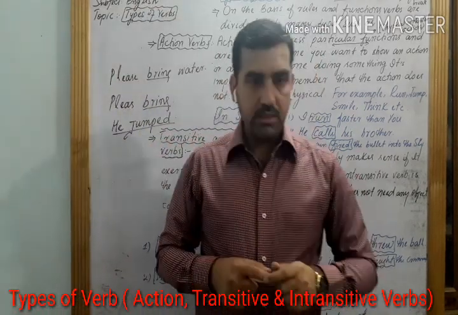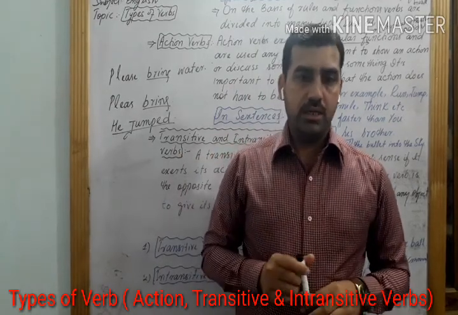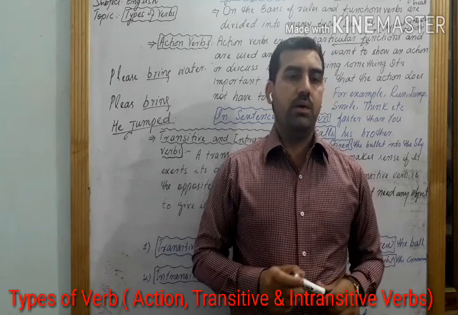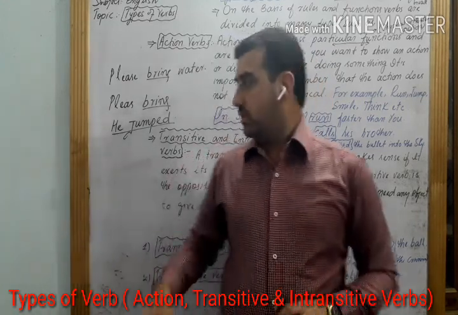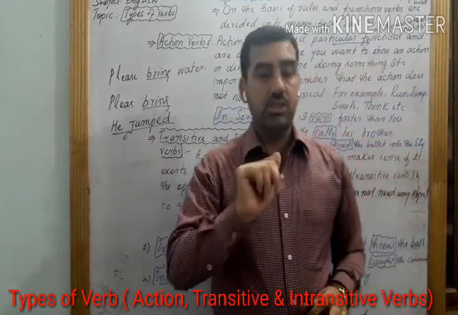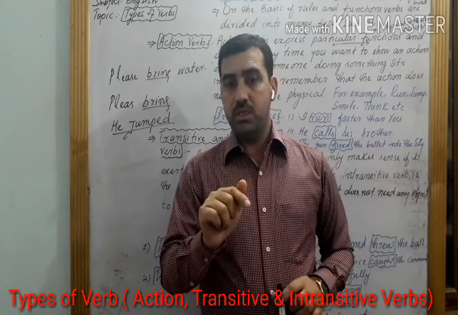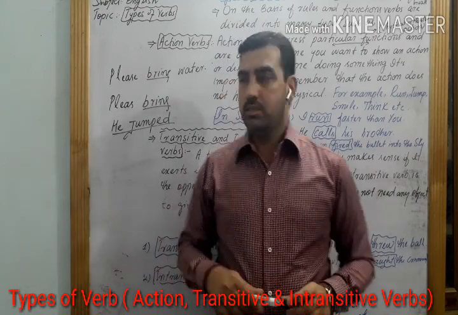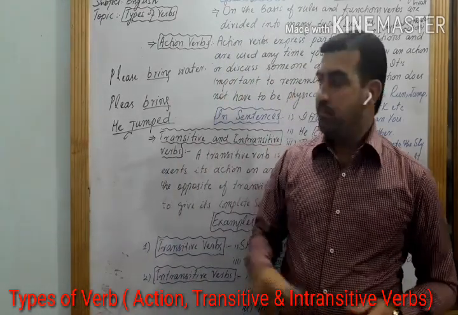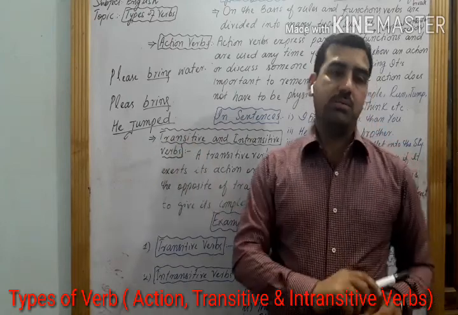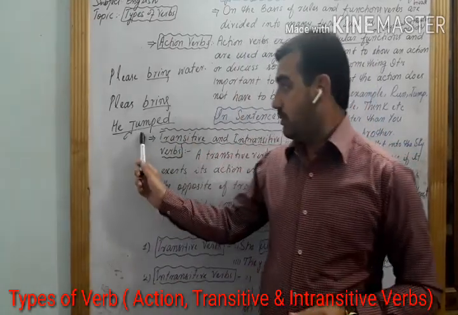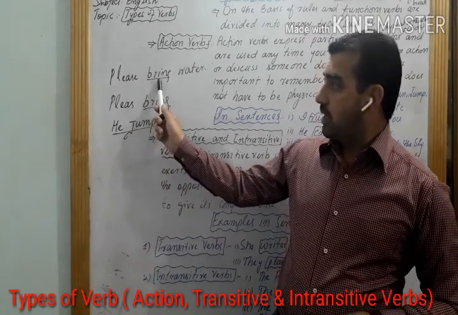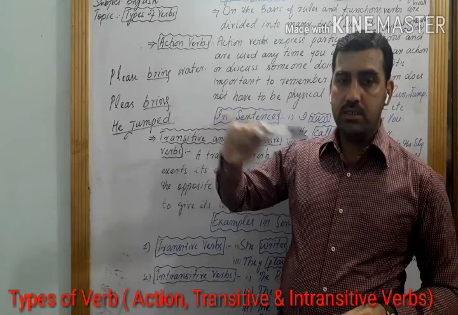Or another example is, a light was shining. Was shining is also an example of an intransitive verb. None of these verbs, jumped or was shining, require an object for the sentence to make sense, but they are complete sentences. But these sentences lack an object. So this type of verbs are called intransitive verbs, and such type of verbs are called transitive verbs.